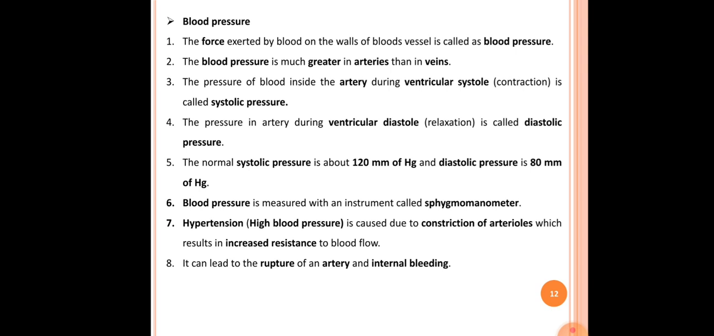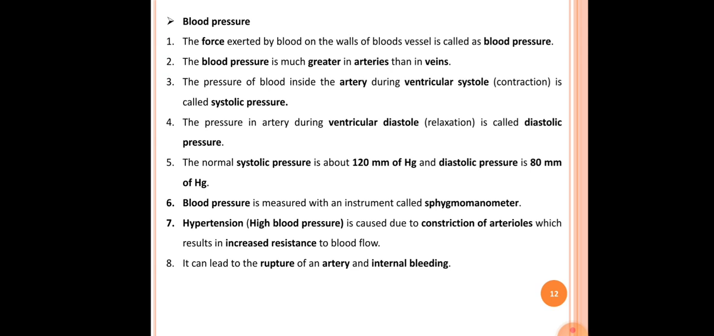In the next slide, our next point is blood pressure. The force exerted by blood on the walls of blood vessels is called blood pressure. During contraction, or pumping, the heart pumps blood into the arteries. Because of the high pressure inside the artery, the blood exerts force on the walls of the arteries from the inner side. This force is called blood pressure.